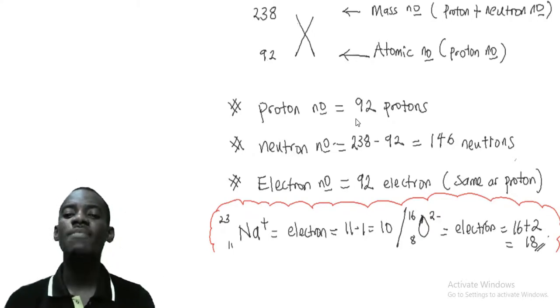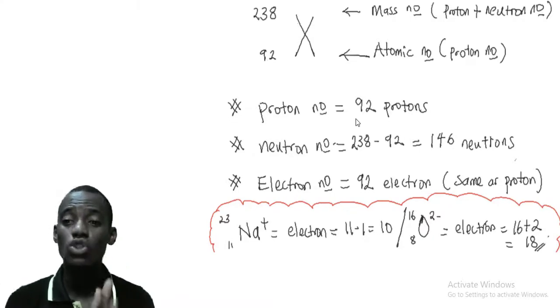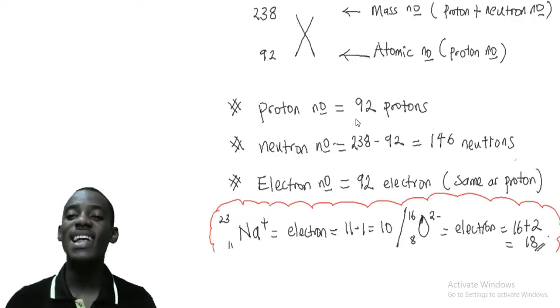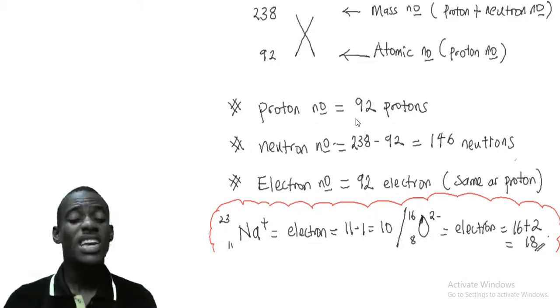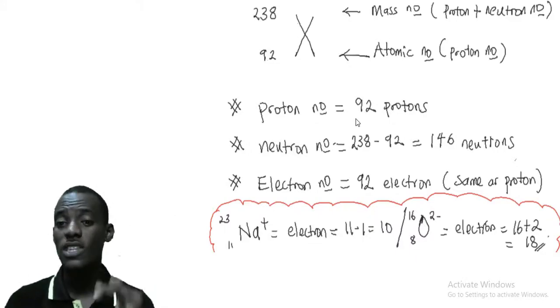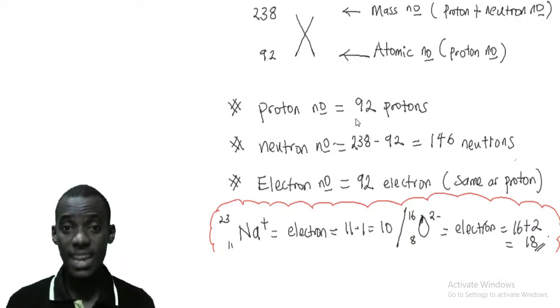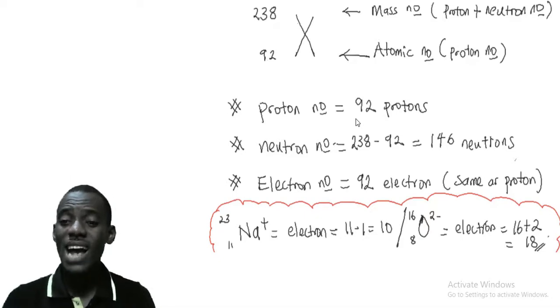Now, if proton and neutron together are the mass number, and you were given proton as 92, to find neutron, just subtract the proton number from the mass number, and whatever is left is the neutron number, full stop. So the way to solve this question is just to say mass number minus the proton number or atomic number, and that will give you your answer for neutron. It's just subtraction. Easy peasy, right? Now we have 238 minus 92. Nobody can fail this. This is straightforward. So that's just 146 neutrons, and that's my answer.